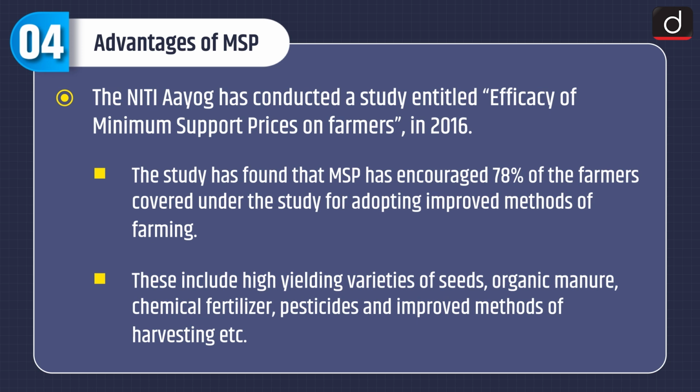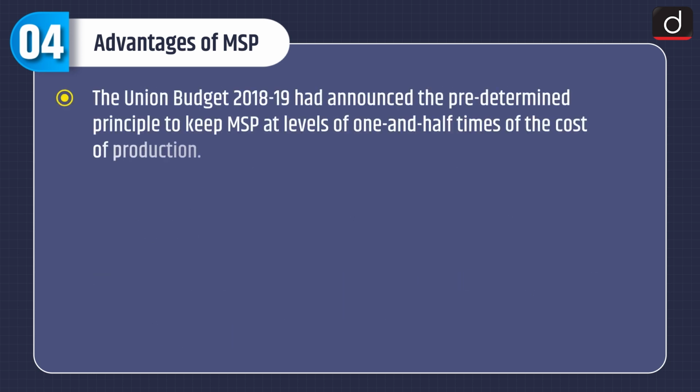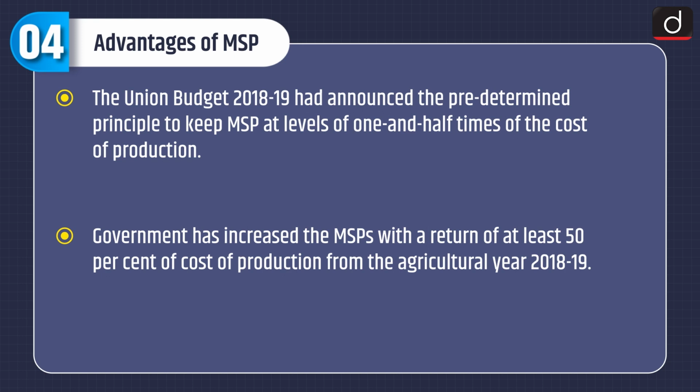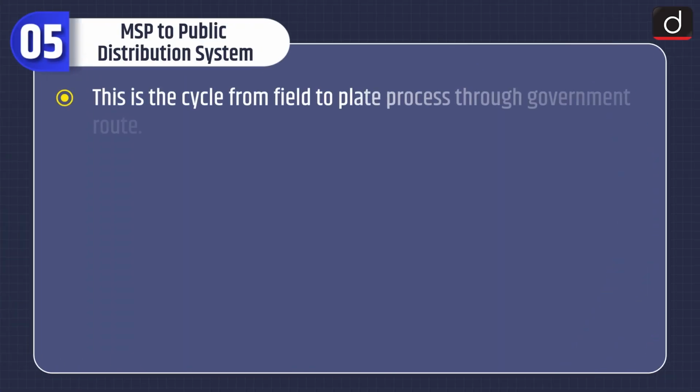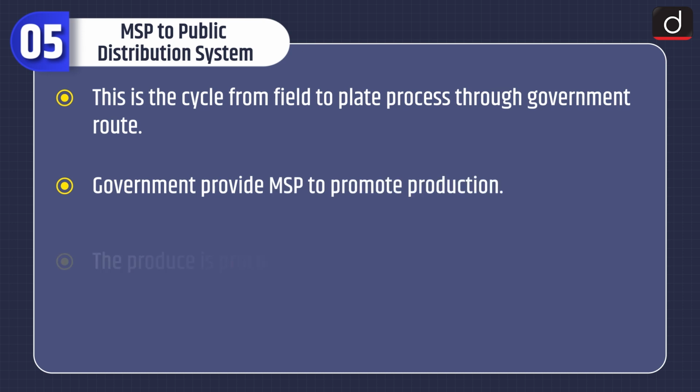These include high-yielding varieties of seeds, organic manure, chemical fertilizer, pesticides, and improved methods of harvesting, etc. The Union Budget 2018-19 had announced the predetermined principle to keep MSP at levels of 1.5 times of the cost of production. Government has increased the MSPs with a return of at least 50% of cost of production from the agricultural year 2018-19.